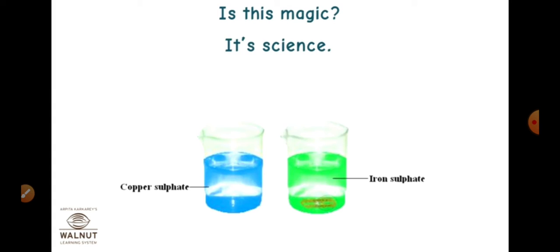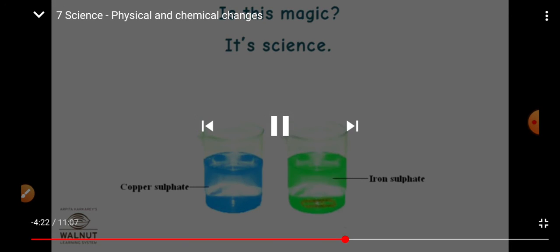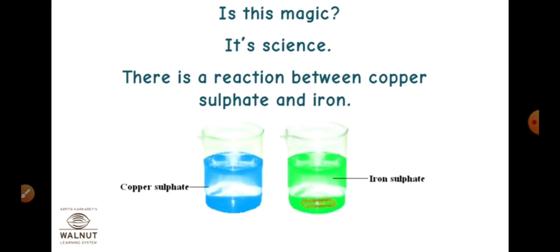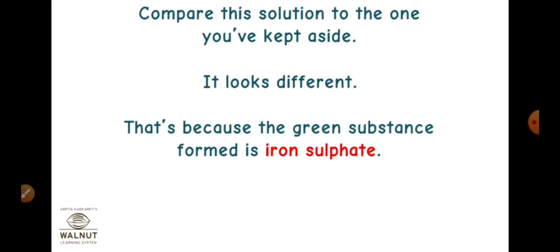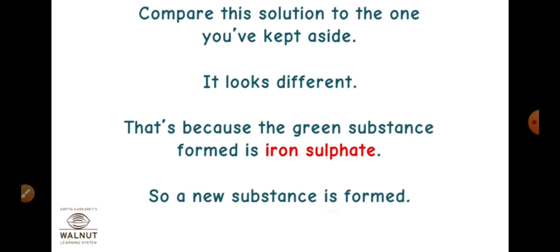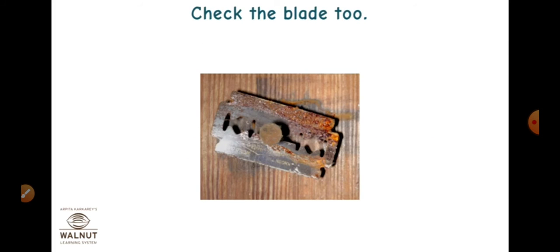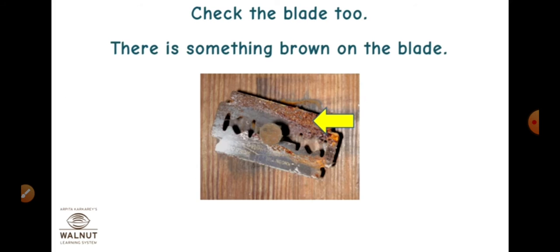So copper gets accumulated over the blade, and thus the solution becomes a solution of iron sulfate, and that's why the color changed from blue to green. So there is a reaction between copper sulfate and iron. Compare this solution to the one you have kept aside. It looks different. That's because the green substance formed is iron sulfate. So a new substance is formed here. Now check the blade too. There is something brown on the blade.